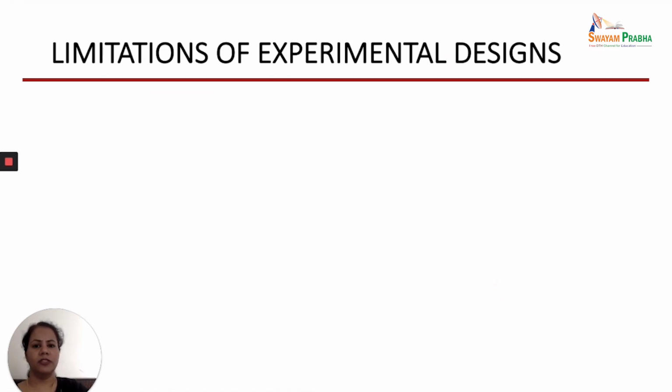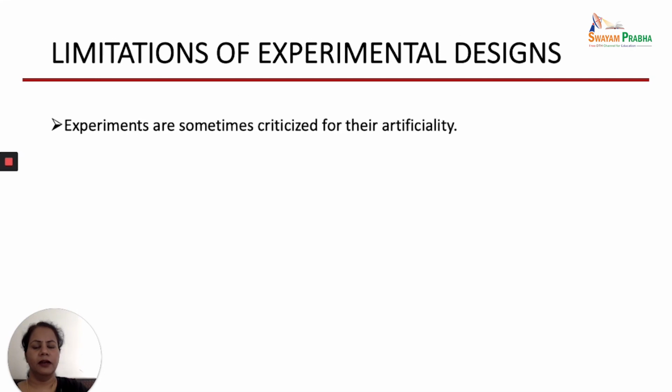Now coming to the limitations of experimental designs. Many researchers criticize the experimental design for its artificiality, because here we are not allowing the phenomena to occur naturally, but we are manipulating them, we are creating them, or artificially creating them. So that is why this is sometimes criticized, because maybe you are conducting the experiments and then finding out the effect, but whether practically those experiments in the long term will be possible or not.